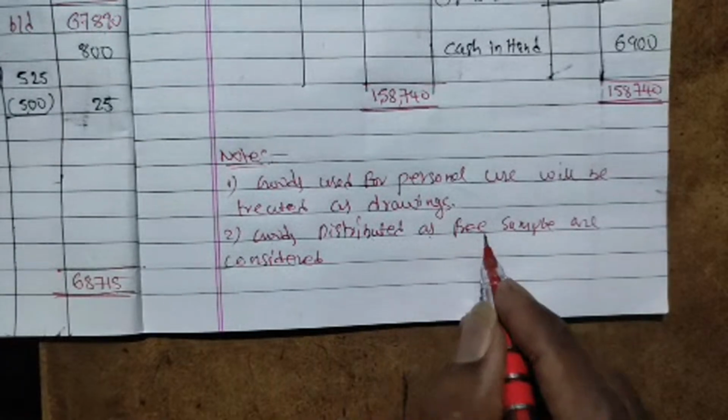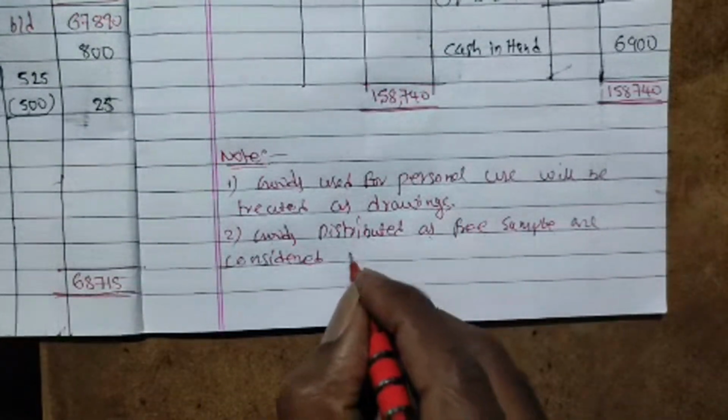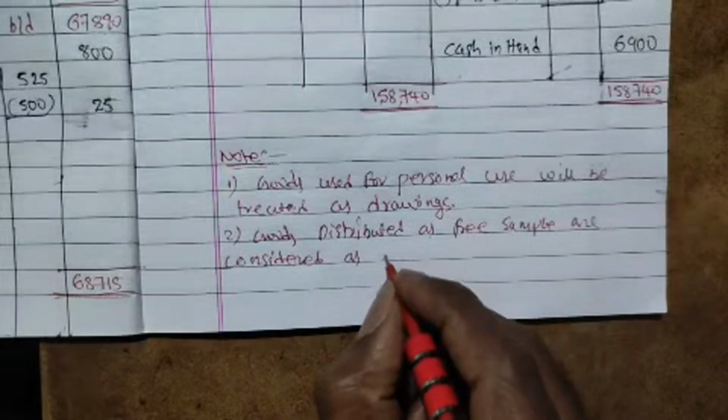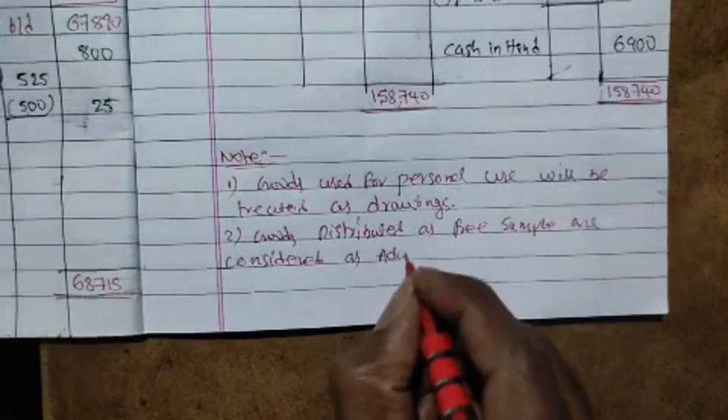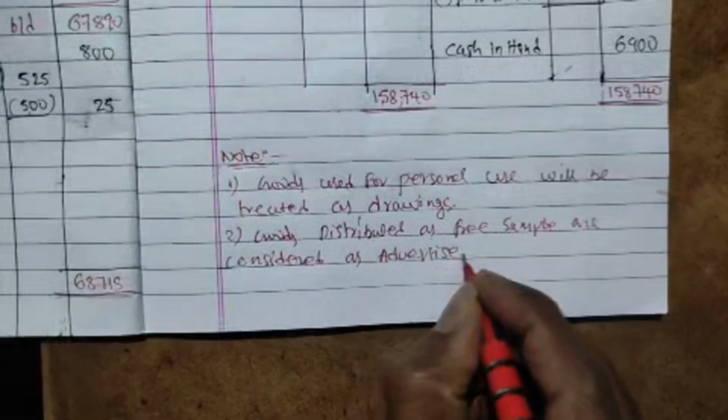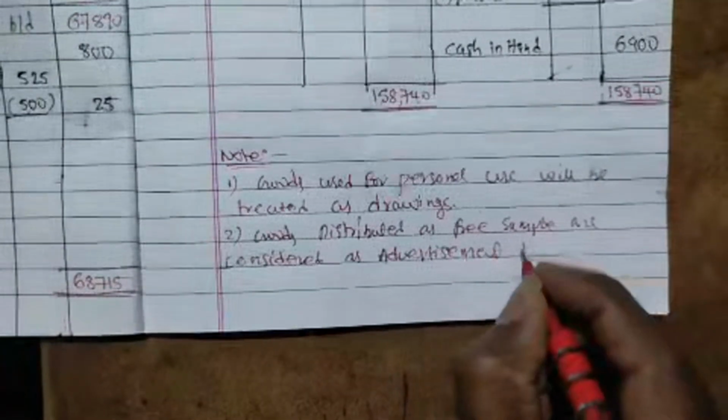Goods distributed as free samples are considered as advertisement expenses.